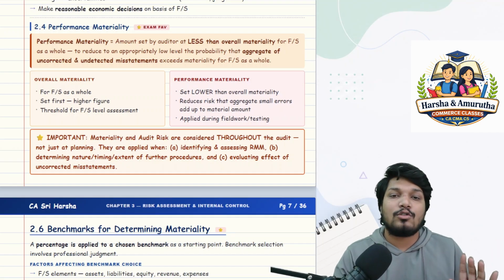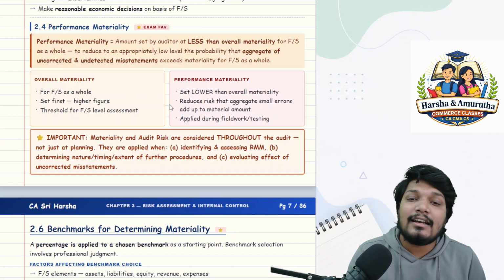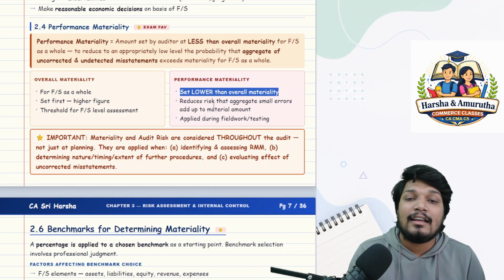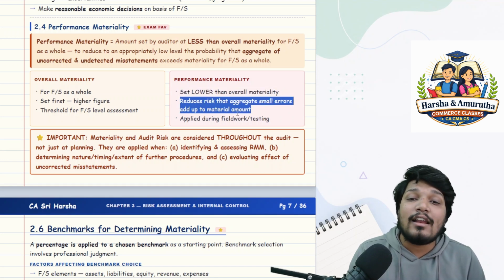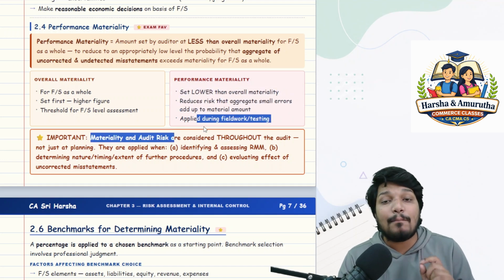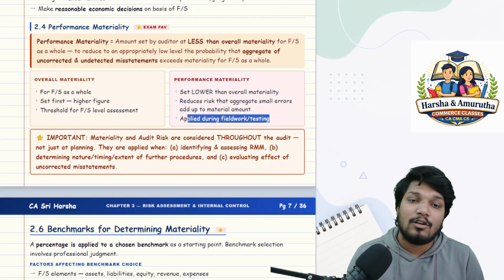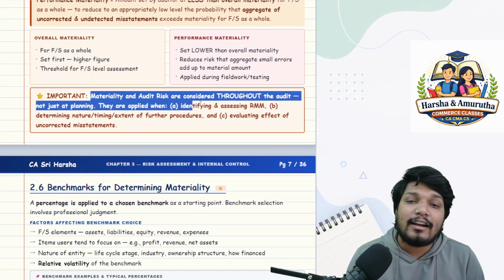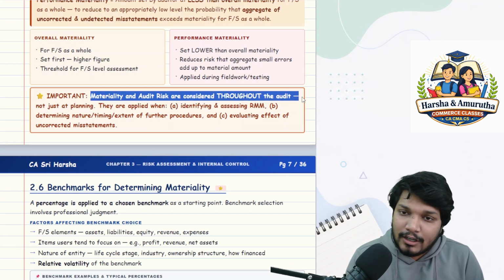Okay, understood. So what is performance materiality? Here it is set lower than overall materiality. It reduces the risk that aggregate small errors add up to a material amount, and it is applied during fieldwork or testing. Okay, materiality and audit risk are considered throughout the audit.